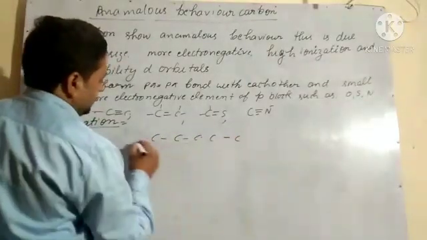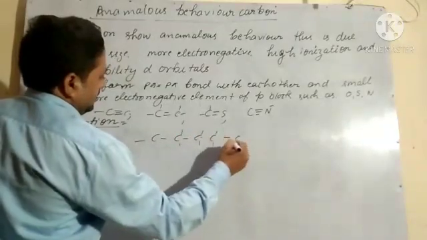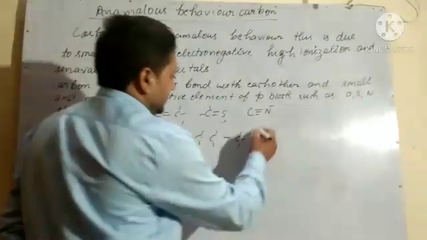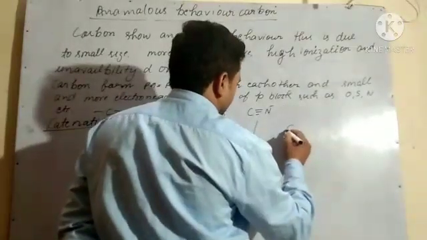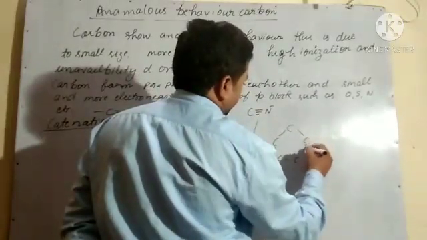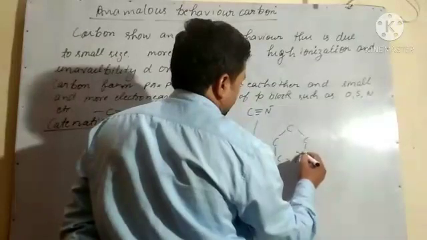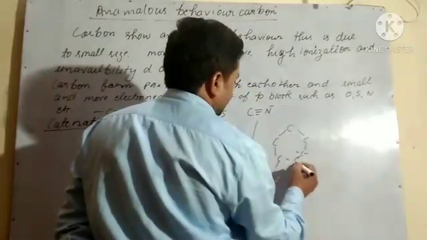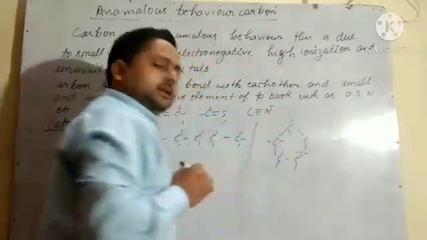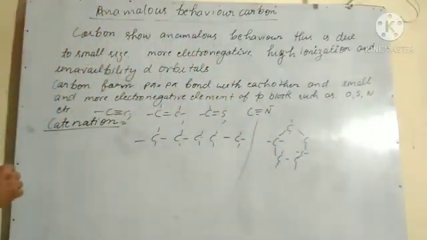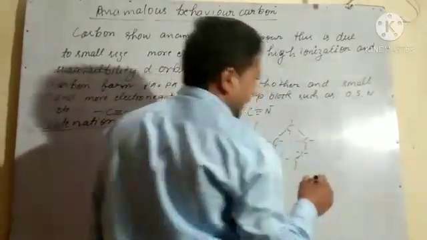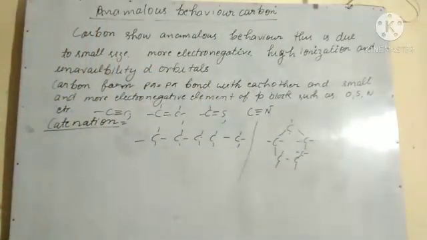Like this, this is catenation. Like this structure they may form, or like this they may form ring structures. And the catenation property decreases down the group as the electronegativity decreases.